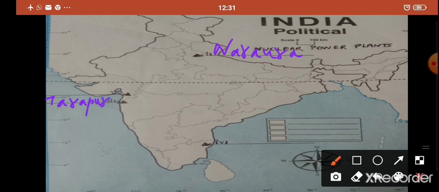Okay. Third one is Kakrapara. See, I have marked Kakrapara in Gujarat. Okay. I am writing here Kakrapara. Okay. The fourth one is Kalpakam. Kalpakam in Tamil Nadu. So students, see, in Tamil Nadu I put the symbol. I have written the question number. Right here I am going to write Kalpakam.